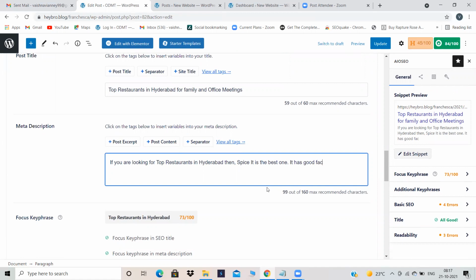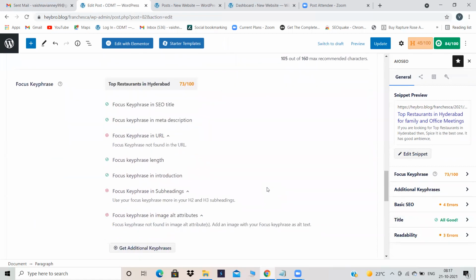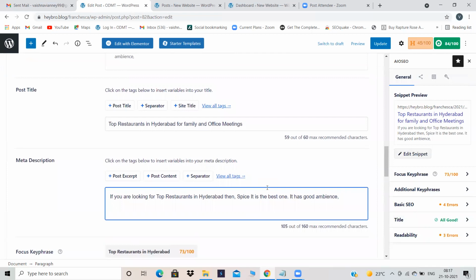Like good ambience. Okay, then play zone for children. Continental food, international food or something.